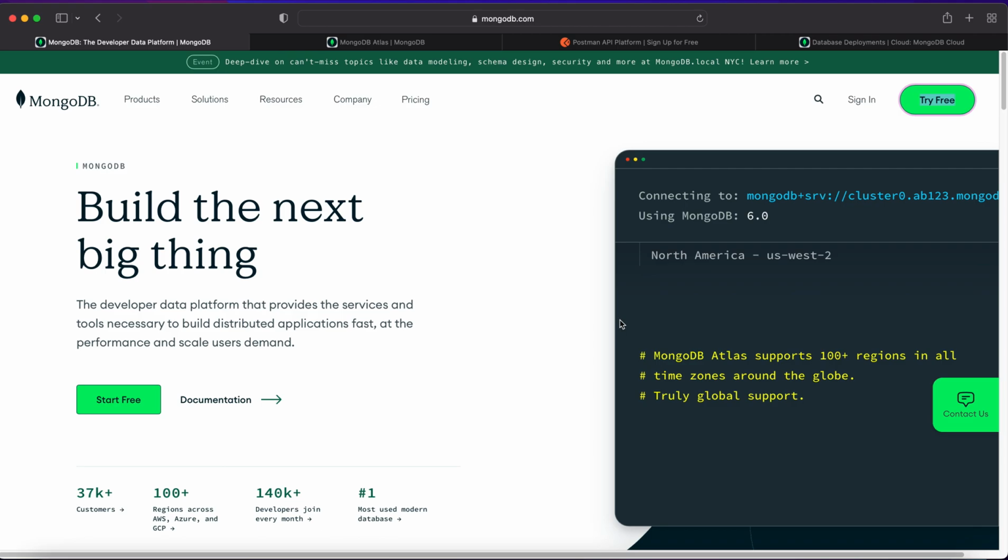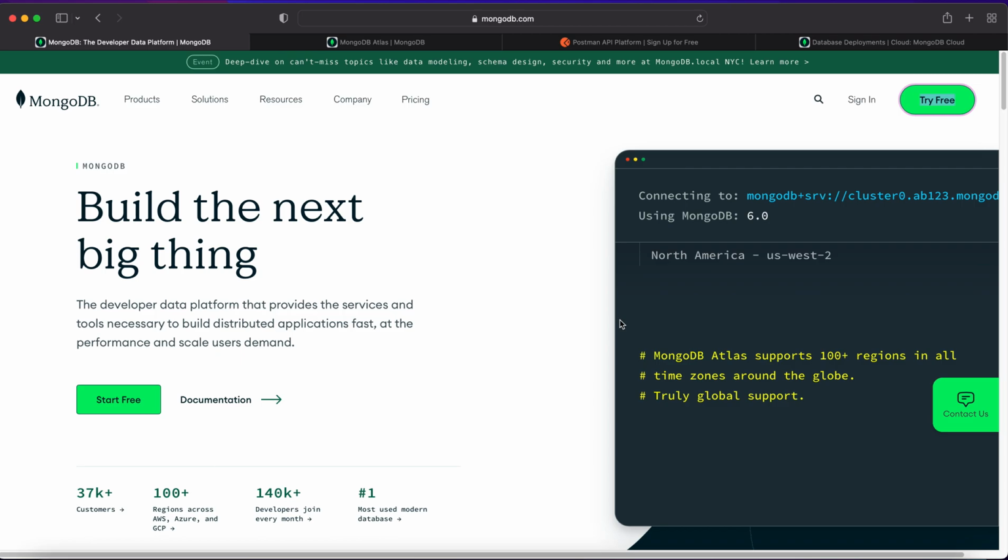Today we'll learn how to easily connect MongoDB using Mongoose to our Node.js application, and I will show you by creating some easy routes in Express.js.